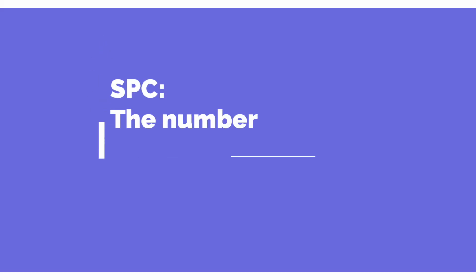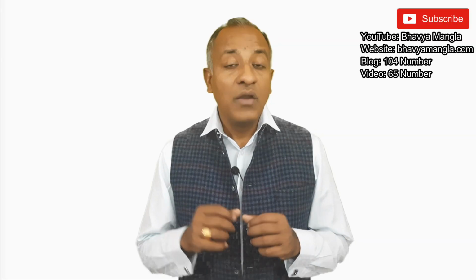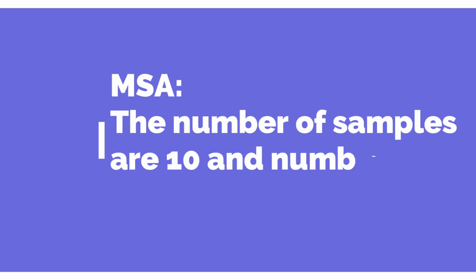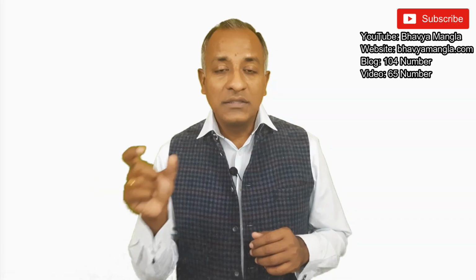When we talk about SPC study, we collect 100 samples, generally in subgroups of 4 or 5, to see whether it is fulfilling the requirement or not. When we talk about MSA study, generally we use 2 or 3 appraisers, and then we take 10 samples and repeatedly give them to the appraisers to see whether the measurement error is within the specification or not.